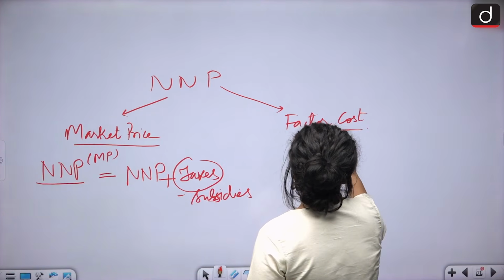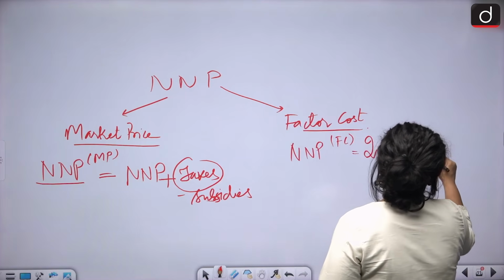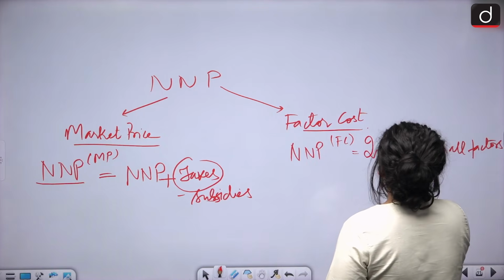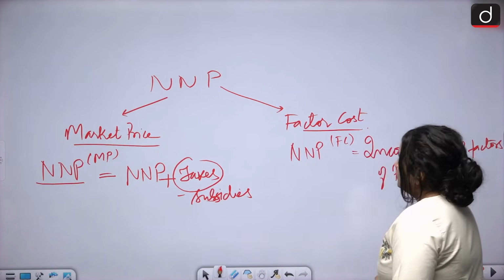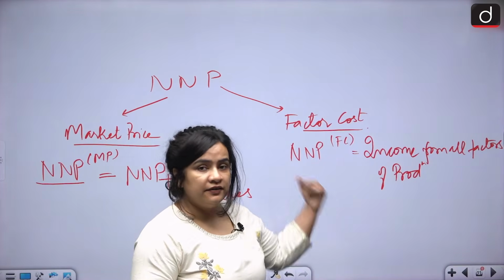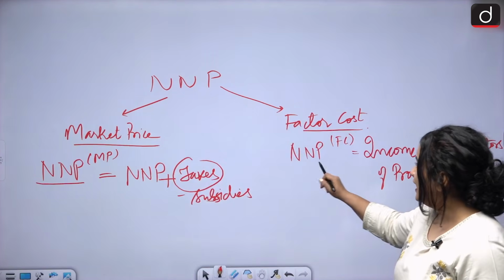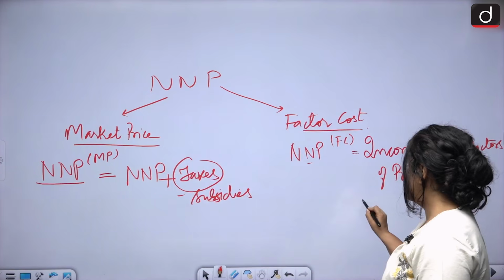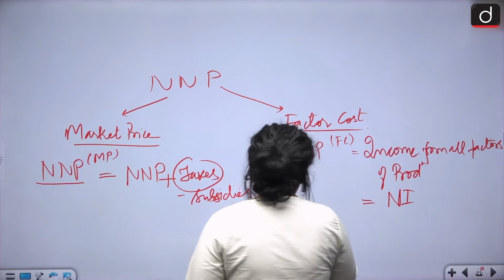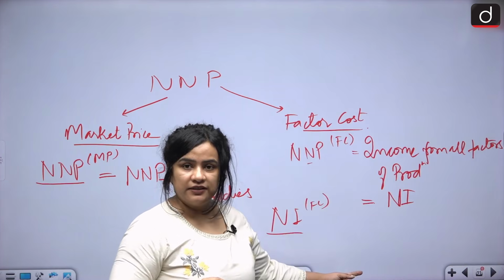But at the factor cost, NNP at factor cost becomes what? Income from all factors of production. What are the factors of production? Land, labor, capital and entrepreneurship. So what are the incomes from factors of production? They are rent, wages, interest and profit. Now net national income at factor cost is simply national income, which means national income at factor cost can be simply understood as national income.